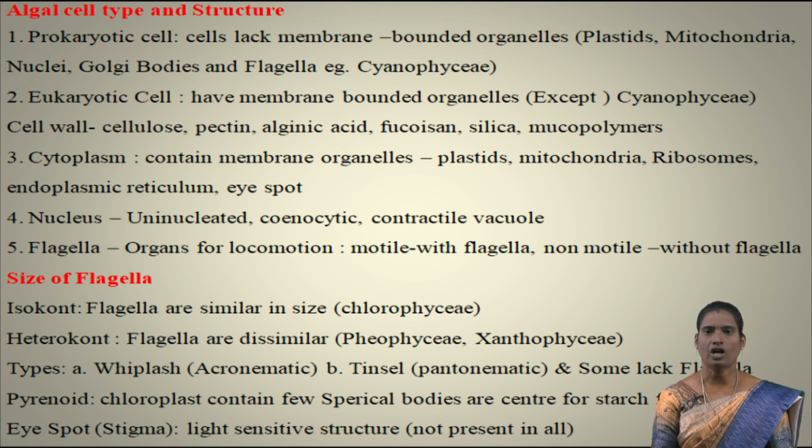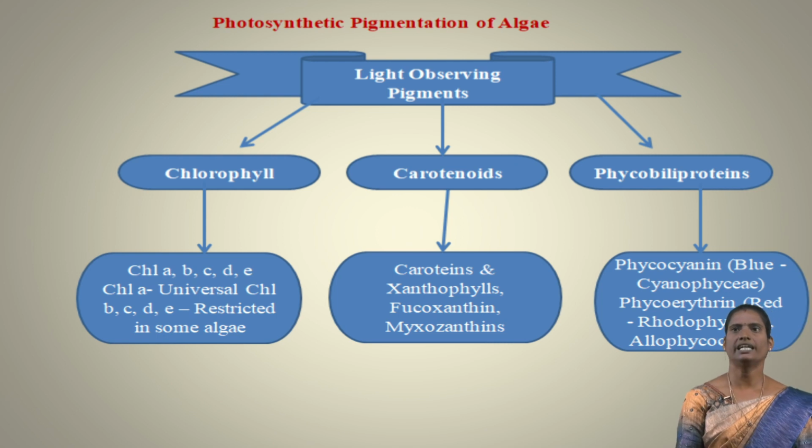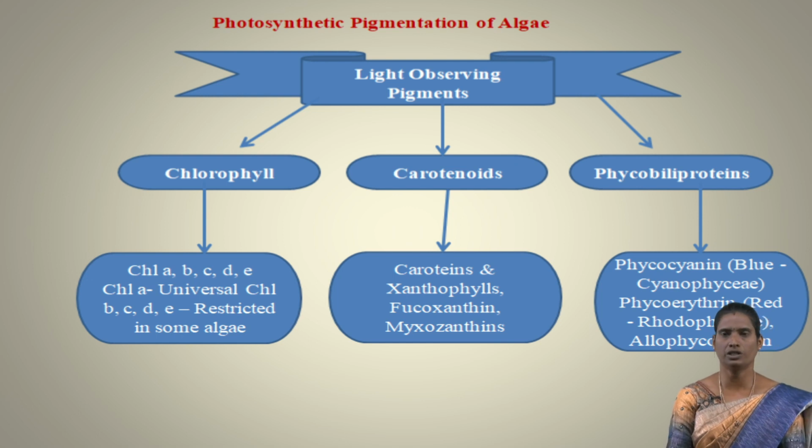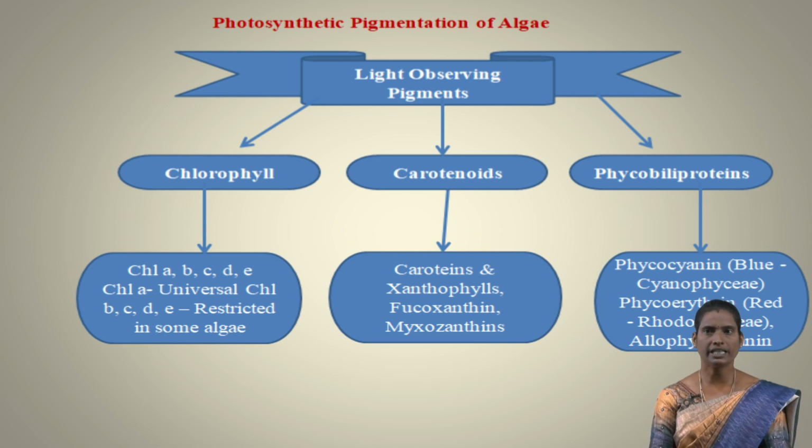Next type is pyrenoids. Pyrenoid is a spherical body present inside the chloroplast. It is a center for starch formation, and eye spot is present in some organisms. It is a light sensitive structure present in lower organisms. Based on the photosynthetic pigmentation, the algae are classified into different classes or different types. They are classified based on F.E. Fritsch classification. He classified 11 classes based on the food material or reserve food material.